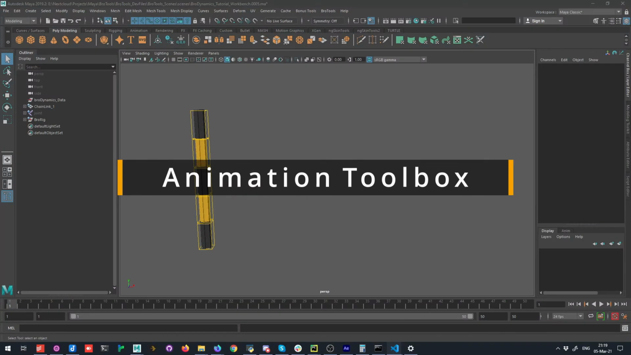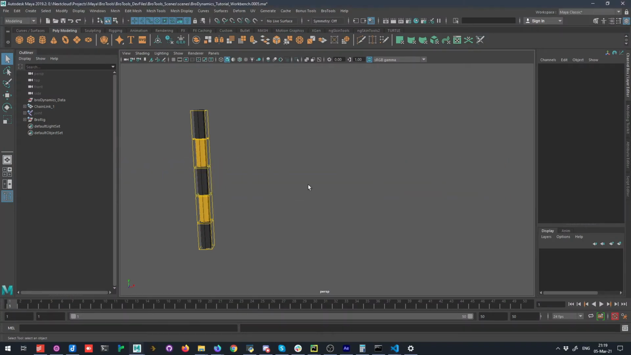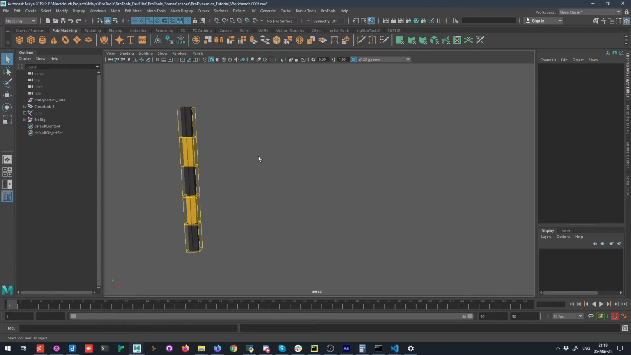Animation Toolbox is a growing collection of small and handy scripts for animation. In this video we will overview what comes with the first release version of this toolset. It can be found under BroTools, Animation Tools, Animation Toolbox. Some of the bigger tools can also be found under BroTools, Animation Tools, and they include things like Ikfk Switcher, Squash Stretch, and others.